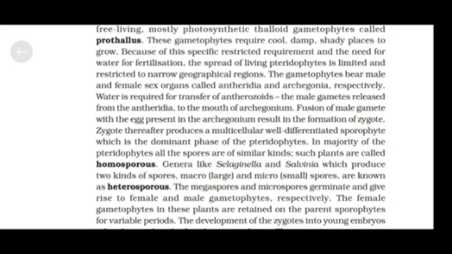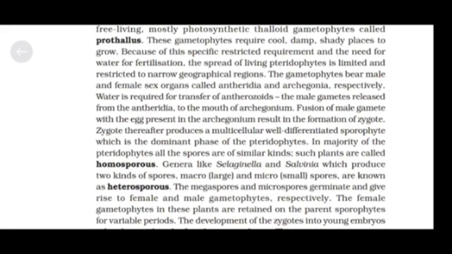The gametophytes bear male and female sex organs called antheridia and archegonia, respectively. Water is required for transfer of antherozoids, the male gametes released from the antheridia, to the mouth of the archegonium.